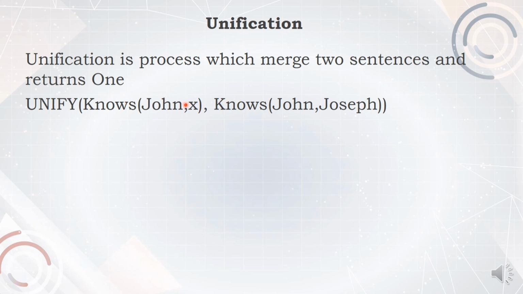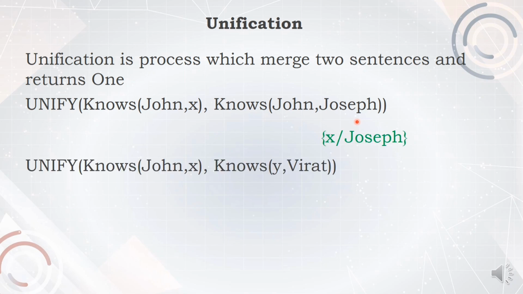John knows X, this is the first statement. Another statement: John knows Joseph. If you unify John knows X and John knows Joseph, therefore X is nothing but Joseph. The unification result is X is Joseph.